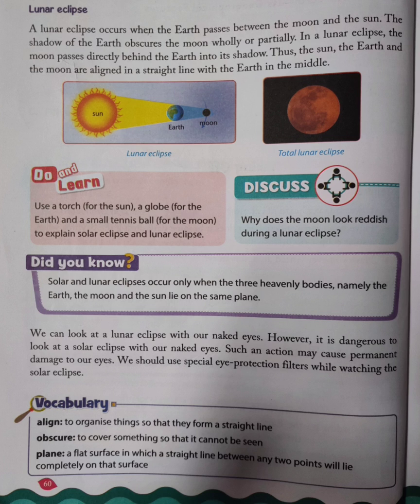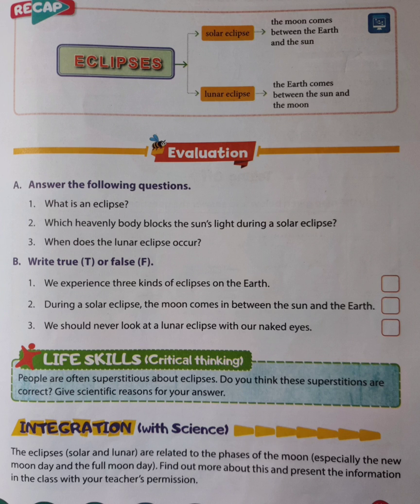Let's move further for the quick recap of the chapter. Eclipses. First is solar eclipse, second is lunar eclipse. So, in solar eclipse, the moon comes between the earth and the sun, and in lunar eclipse, the earth comes between the sun and the moon. Please make a note, children.